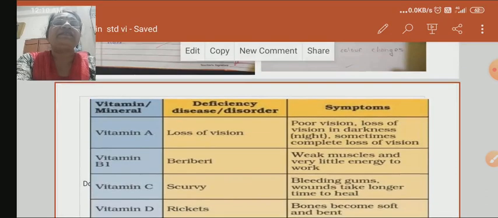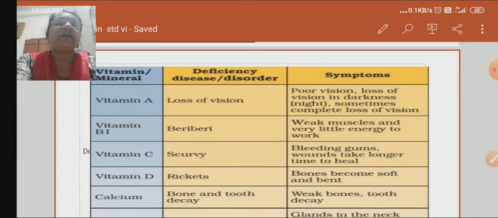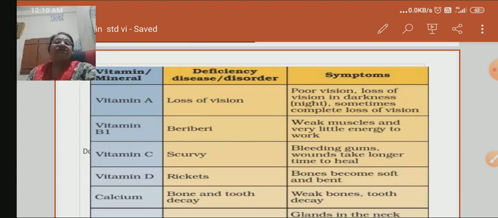Then some deficiency diseases. Deficiency diseases: vitamin A, vitamin B, C, D, calcium, iron and iodine. Deficiency of vitamin A causes loss of vision. Their sources we all know: papaya, milk, fish, meat, carrot, spinach. Deficiency of vitamin B causes beriberi. Deficiency of vitamin C causes scurvy, bleeding gums. The sources of vitamin C are all types of citrus fruits.